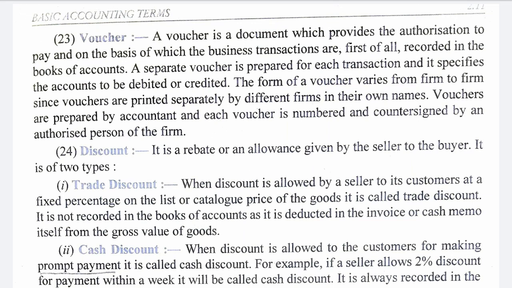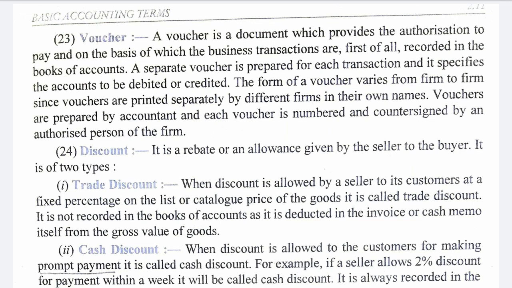In case of debiting an account, we will use a debit voucher. For example, for payment of salary we will use the debit voucher, and in the space for debit we will write debit, then salary account. If it is an advertisement expense, we will debit advertisement expense and make the payment. So whenever payments are made, normally an account is debited.